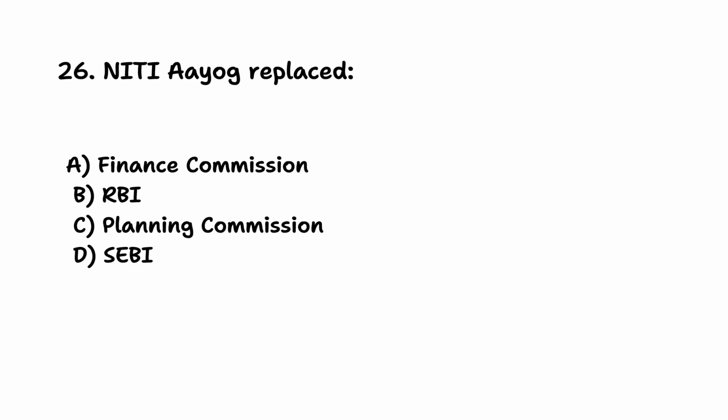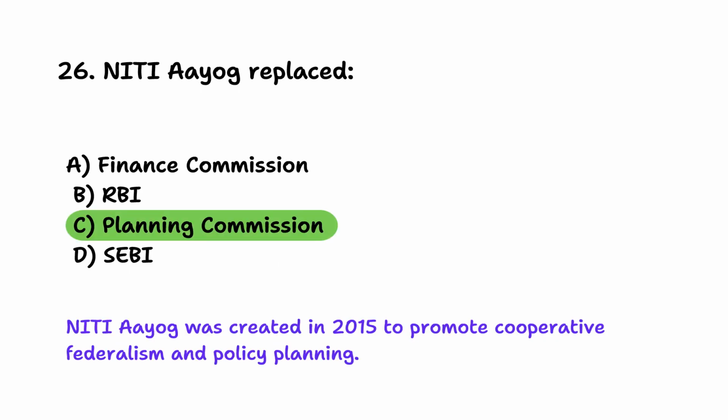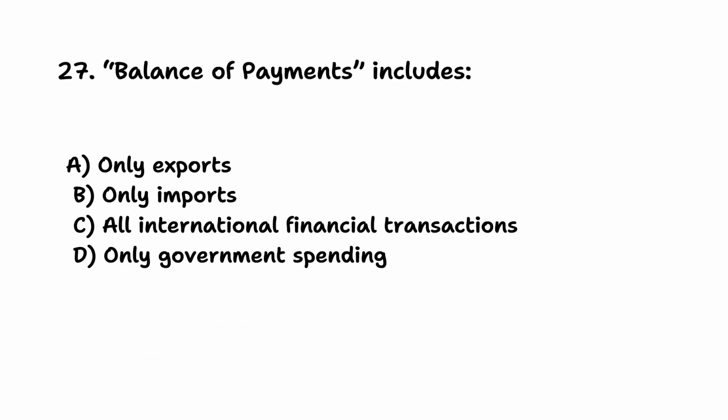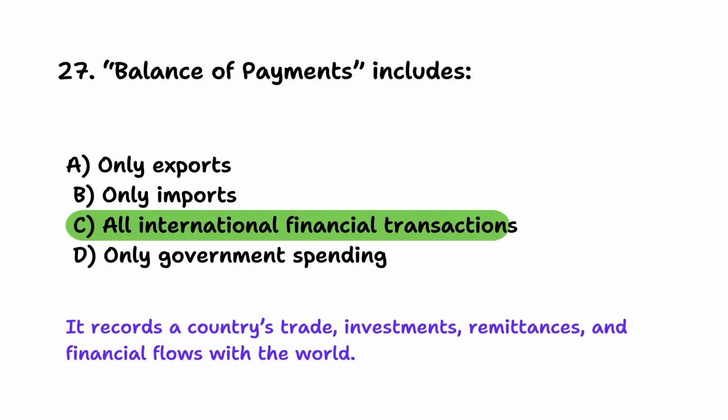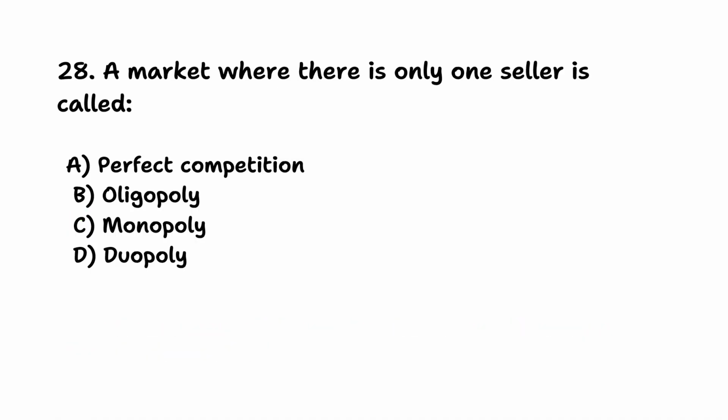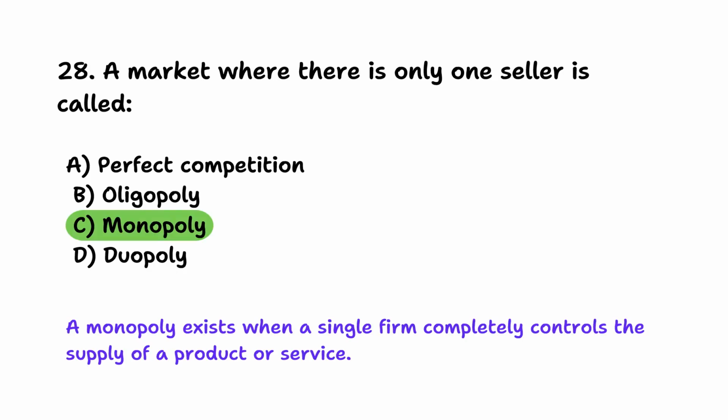Niti Aayog replaced? Planning Commission. Niti Aayog was created in 2015 to promote cooperative federalism and policy planning. Balance of payments includes? All international financial transactions. It records a country's trade, investments, remittances, and financial flows with the world. A market where there is only one seller is called? Monopoly. A monopoly exists when a single firm completely controls the supply of a product or service.